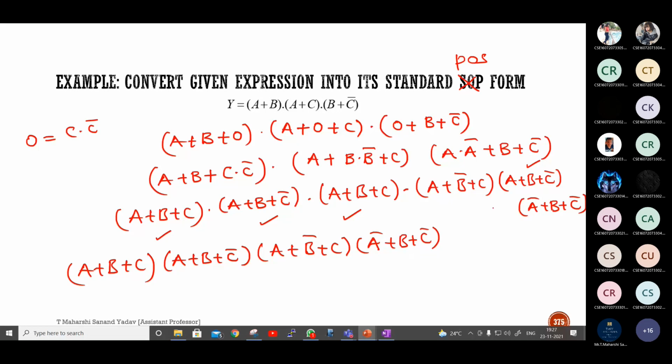So this is standard POS. This is called standard product of sum, so each and every sum term should have each and every variable, either in complemented or uncomplemented form. Suppose I want to convert this POS into SOP, what do I have to do? Use the distributive law: multiply each and every term directly and again try to minimize. That will be the only difference. If you want to convert this POS into SOP, simply multiply and minimize.